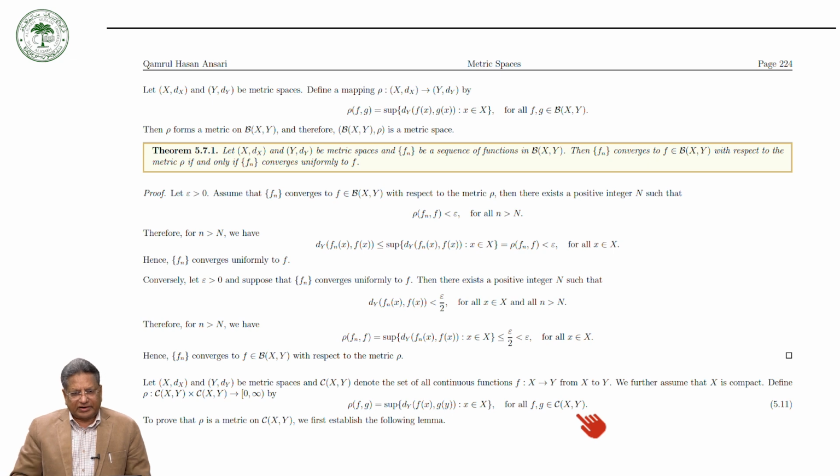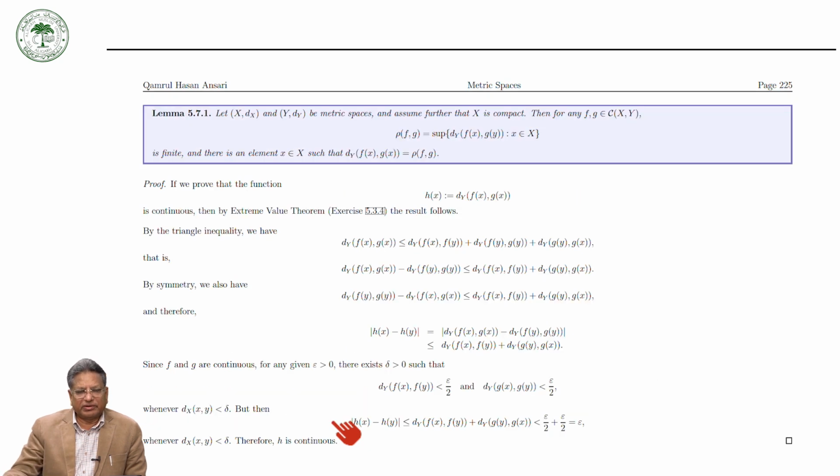Now, we are considering that X is a metric space. First we will show that this rho is a metric on Cxy. To prove that this mapping is a metric on Cxy, we establish first the following lemma.